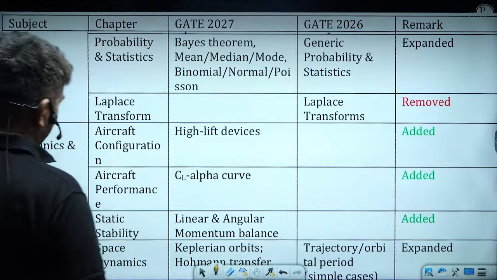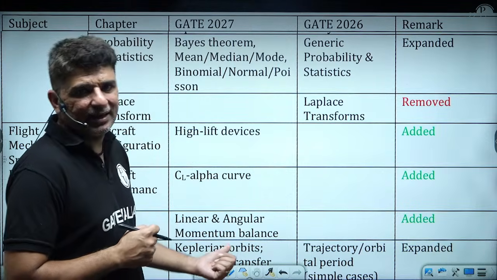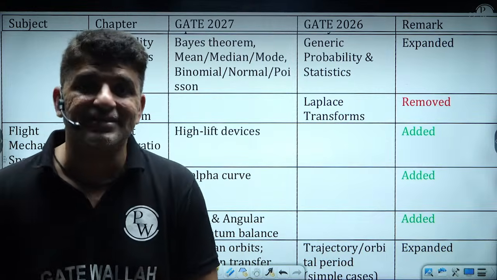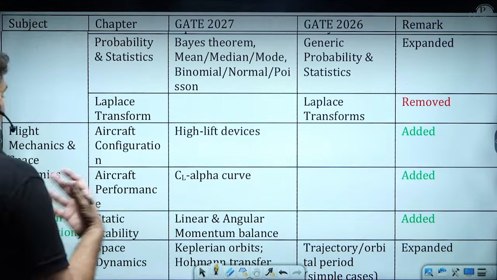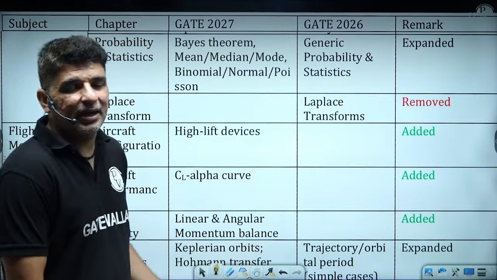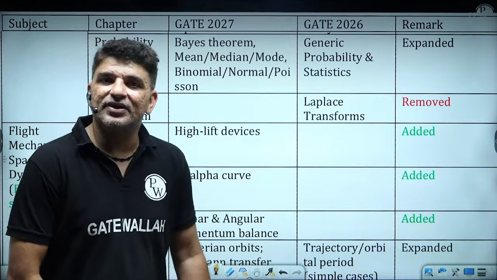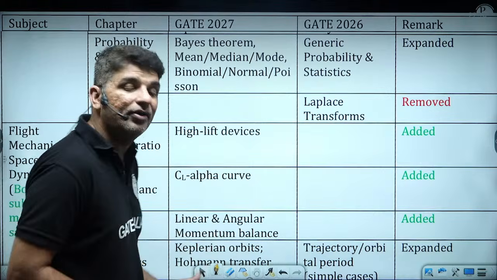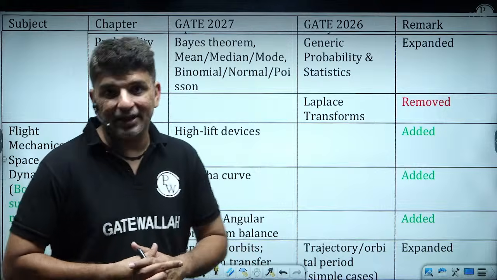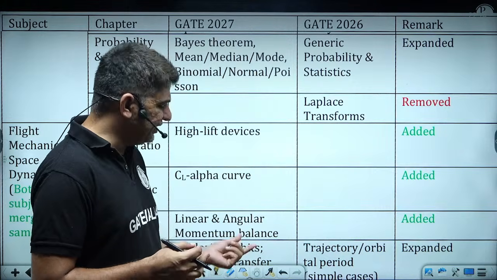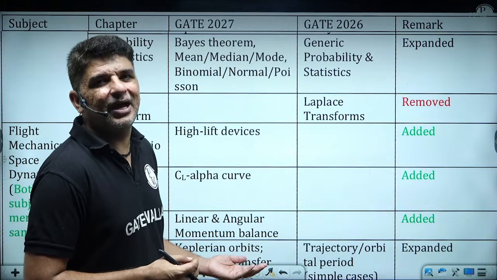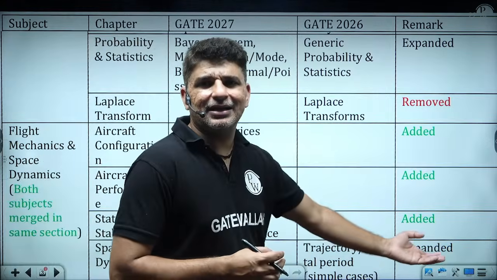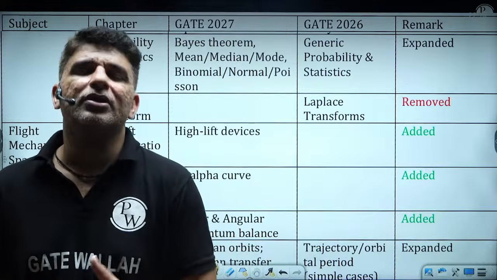Next, if we talk about space dynamics, earlier it was trajectory or orbital period, and these were simple cases, but now he has mentioned Keplerian orbit, Hohmann transfer. These you might have studied already, or you might have heard about them. These are not very difficult topics. I am sure you might have studied these. So they are more or less the expanded form. These are not new topics.